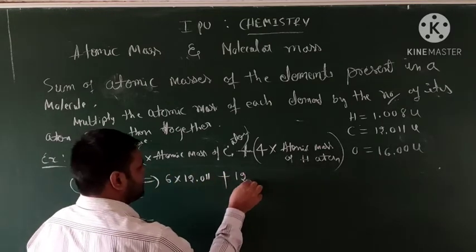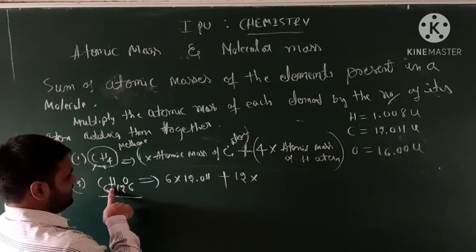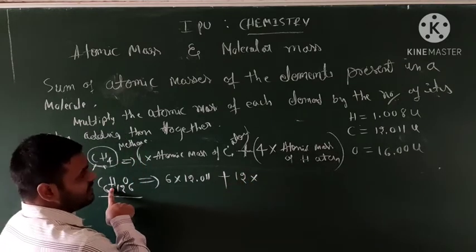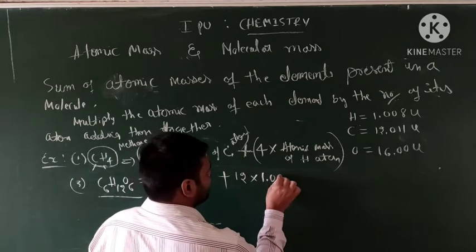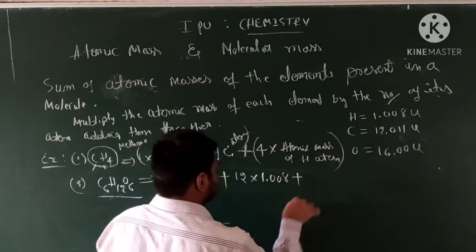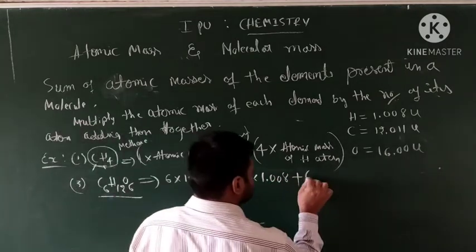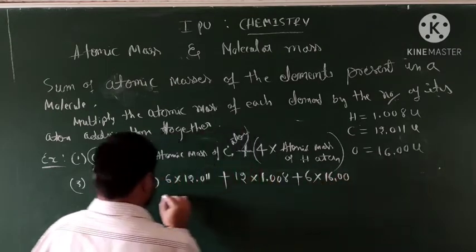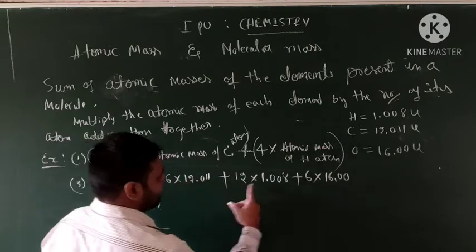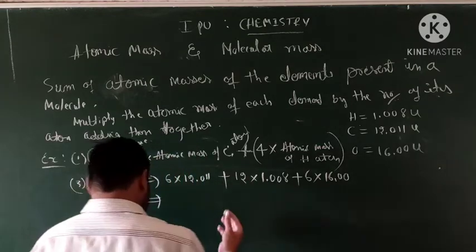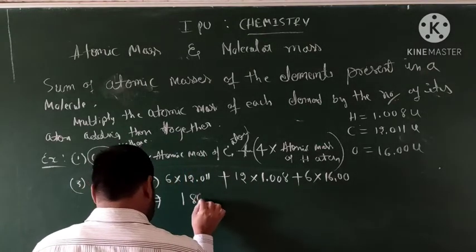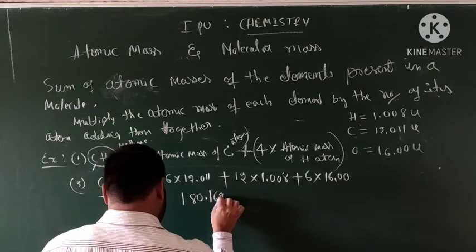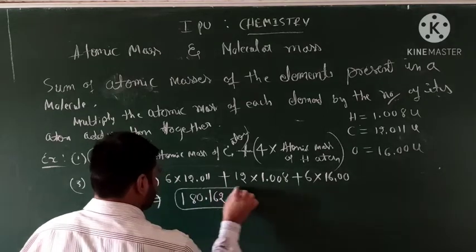How much hydrogen? 12 hydrogen atoms, multiplied by the hydrogen mass value 1.008, plus again oxygen, 6 into 16.00. Multiply all those terms and add them to get the value 180.162 units.